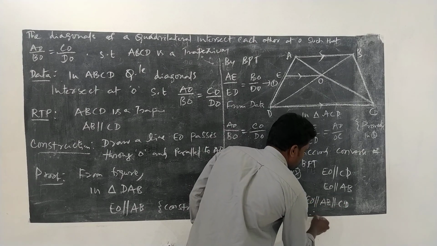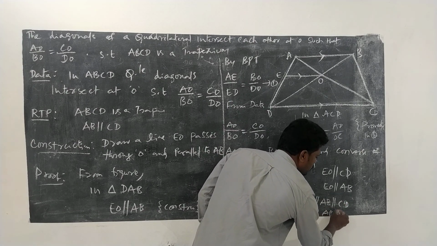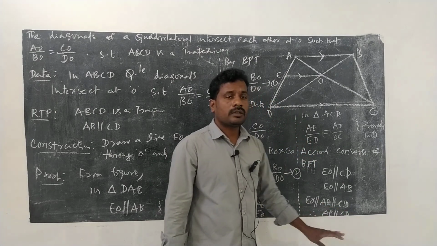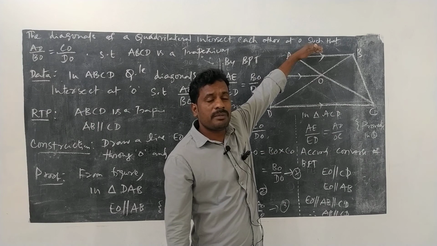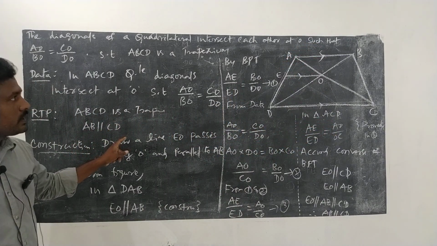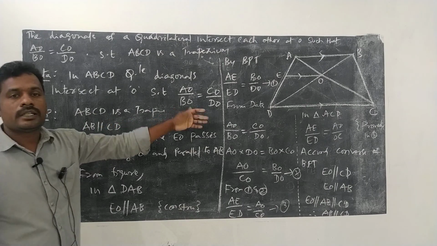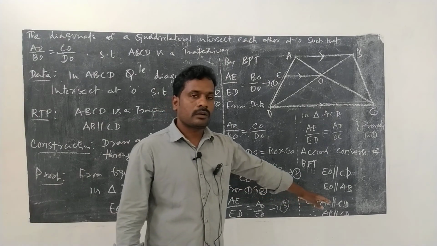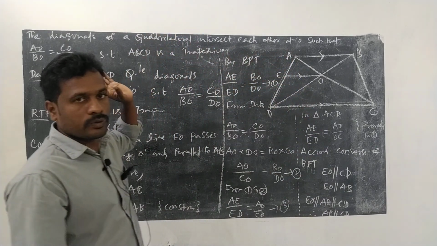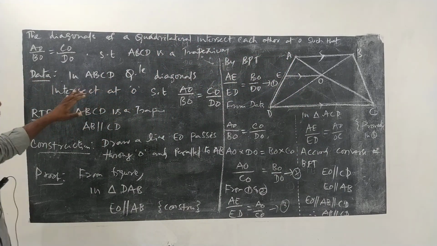That means AB is parallel to CD. Here we have proved that AB is parallel to CD. And if AB is parallel to CD, then ABCD is a trapezium. Then we can conclude that ABCD is a trapezium. Hence, it is proved. One more time I am explaining briefly.